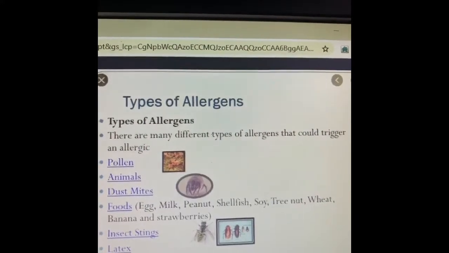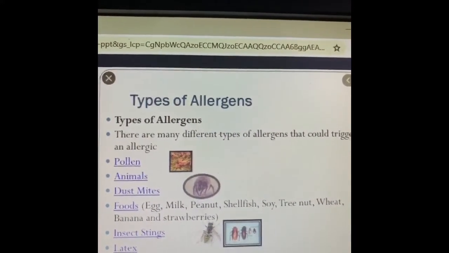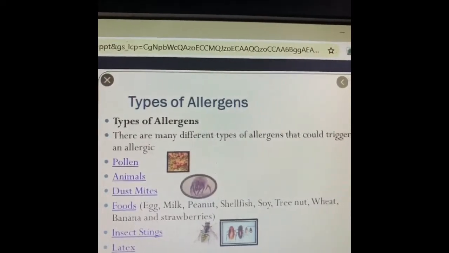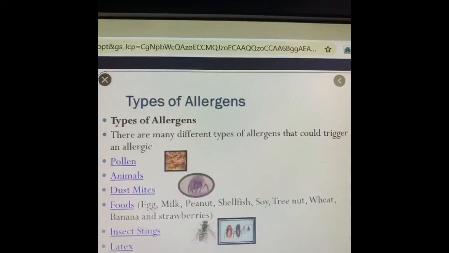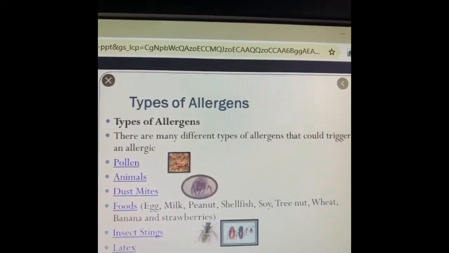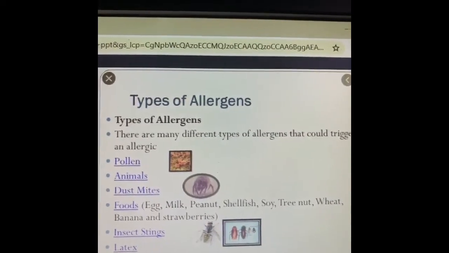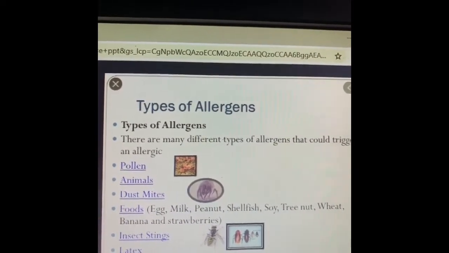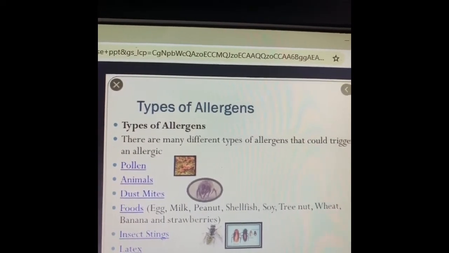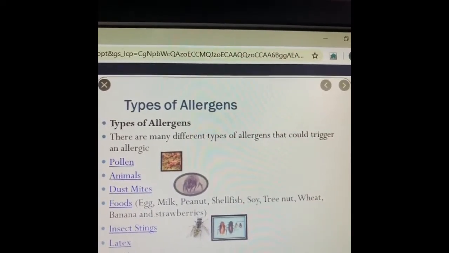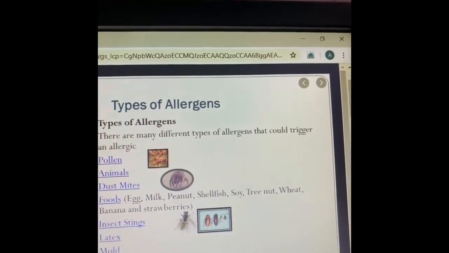The amino acid sequence helps us identify how the allergens are working. There are different types of allergens that can trigger an allergic reaction. It would include pollens, animals, dust mites, food, insect sting, latex, mold, and even some food items, as I had already discussed, like milk.